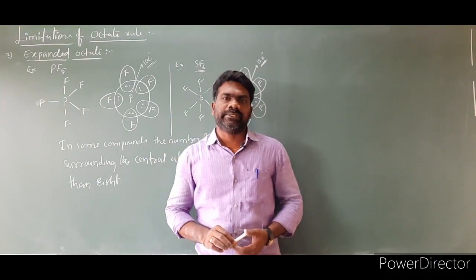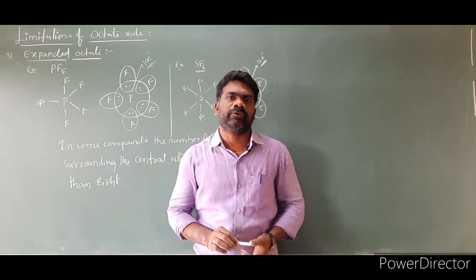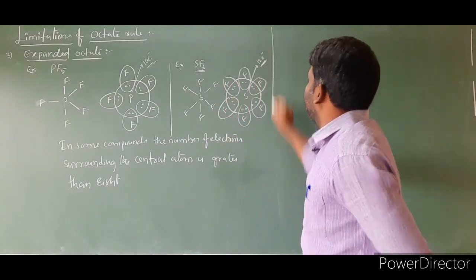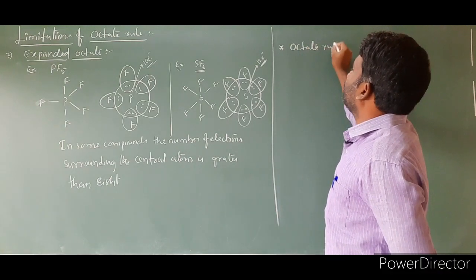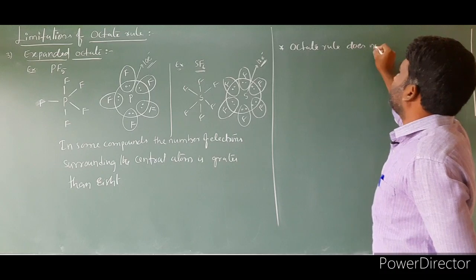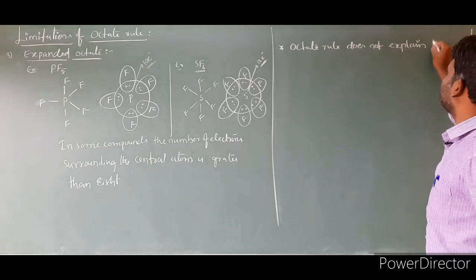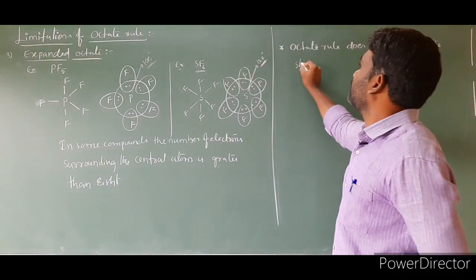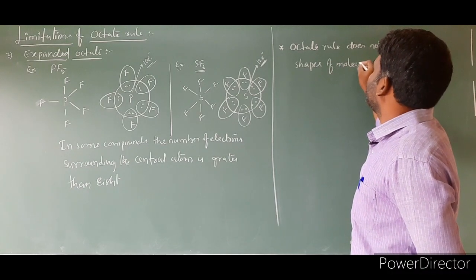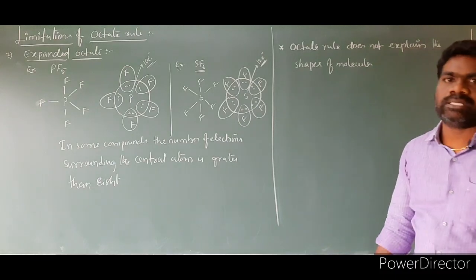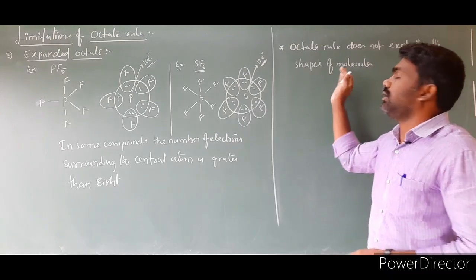In addition to these exceptions, the octet rule has some more limitations. The octet rule does not explain the shapes of molecules. Let's write it. Octet rule does not explain the shapes of molecules. If a molecule is given to you, what its shape is, is not explained by the octet rule.